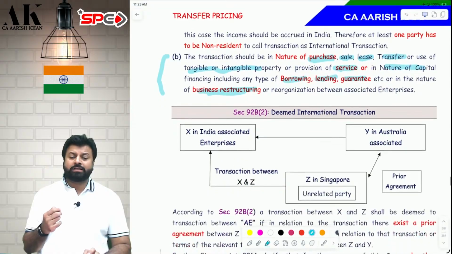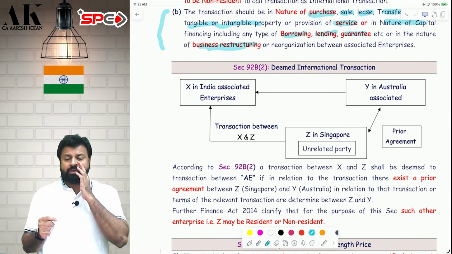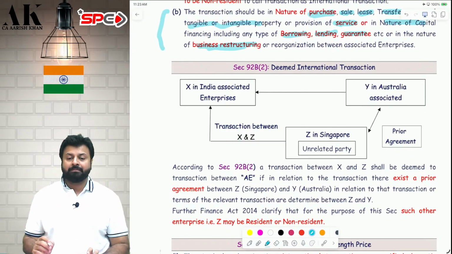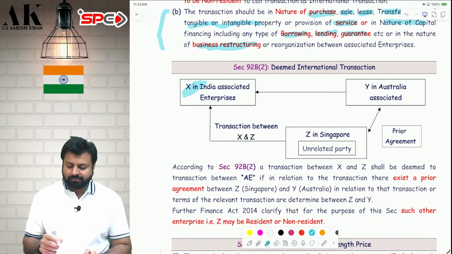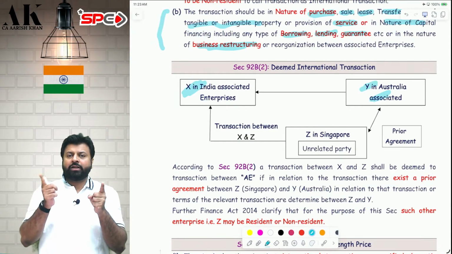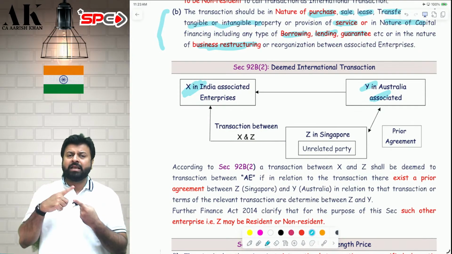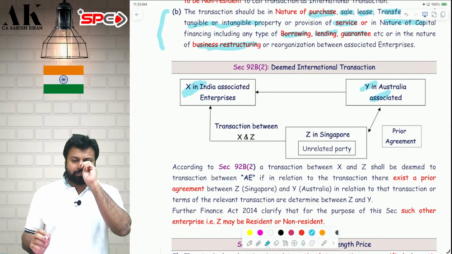Now let's talk about what is a deemed international transaction. Deemed international transaction has been put under section 92B subsection 2 with some intention, where the assessee is trying to evade tax. Now pay attention please. X is in India and Y is in Australia, and X and Y are associate enterprises. Now, if they enter into a transaction, whether transfer pricing will apply, the answer is yes, because both of them are associate enterprises and one of the parties is non-resident, Y is non-resident.